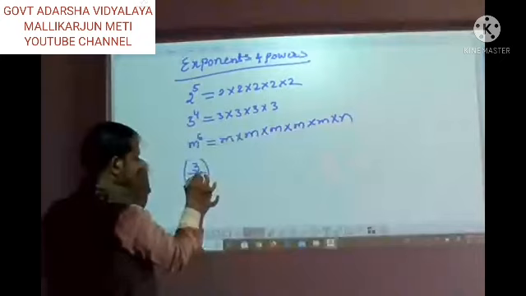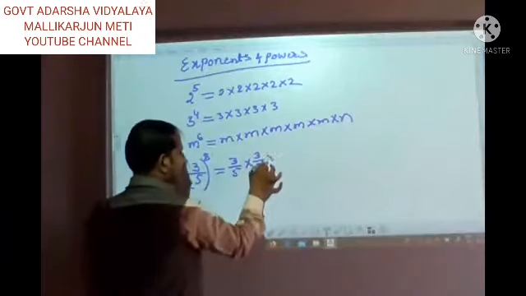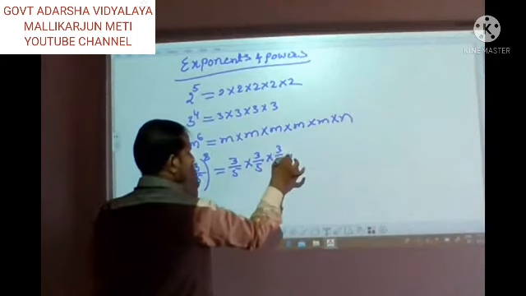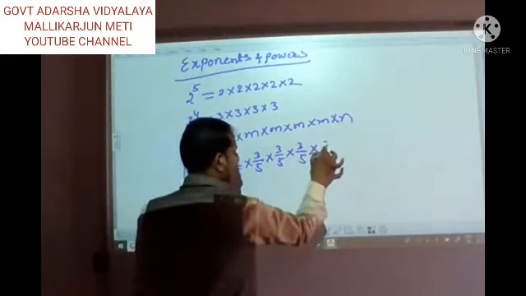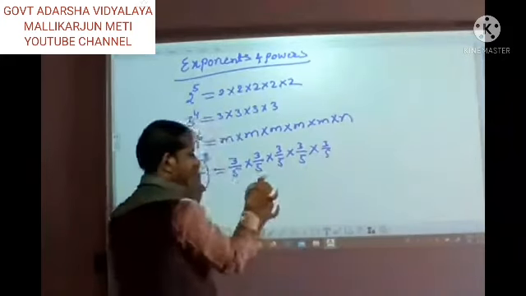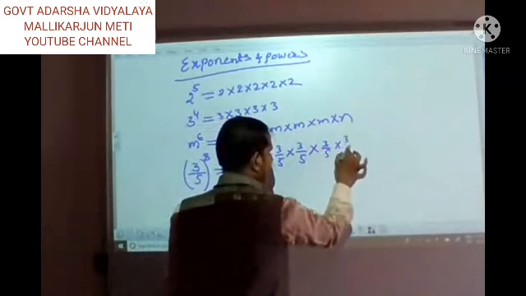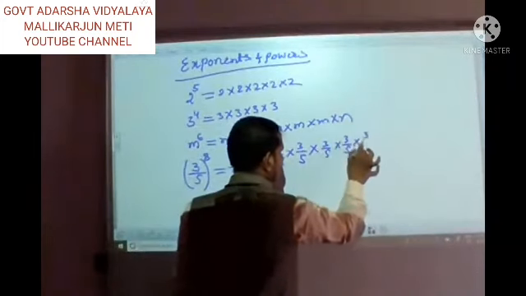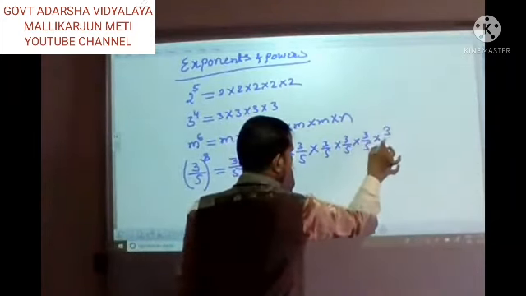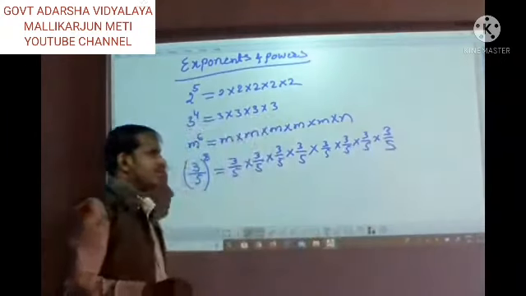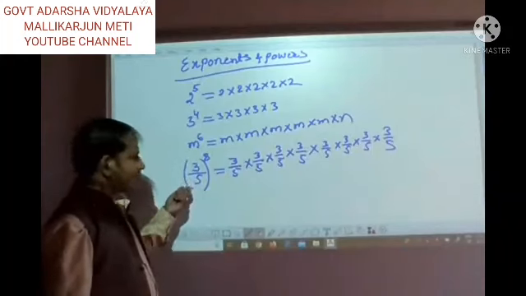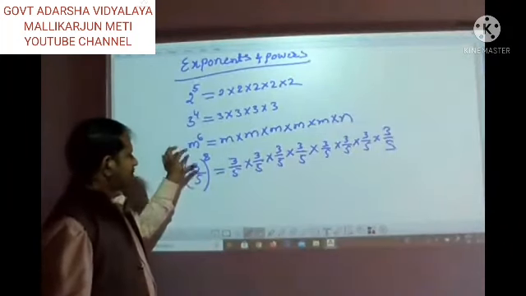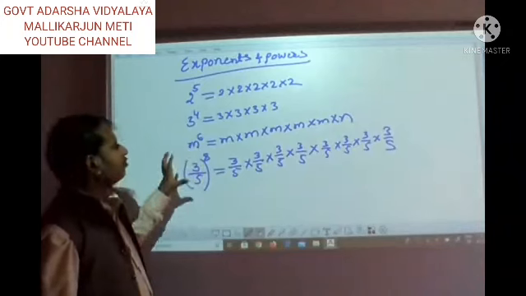We can write 3 divided by 5 into 3 divided by 5 into 3 divided by 5 and so on, 8 times we have written. Whichever number and whatever power we get, we have to write like this only.